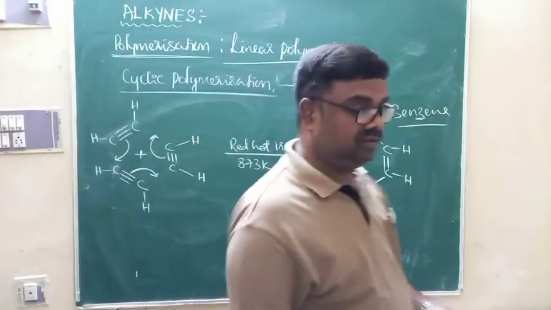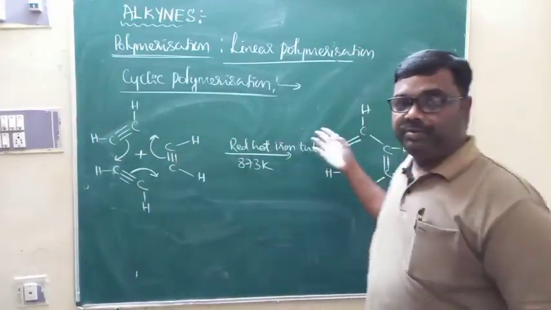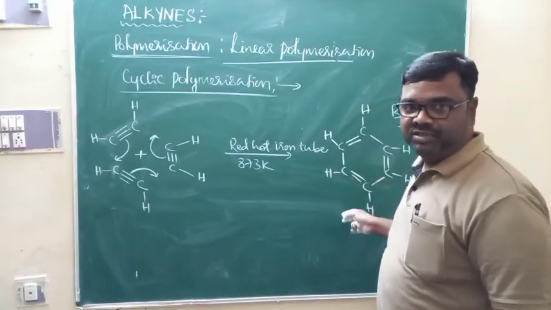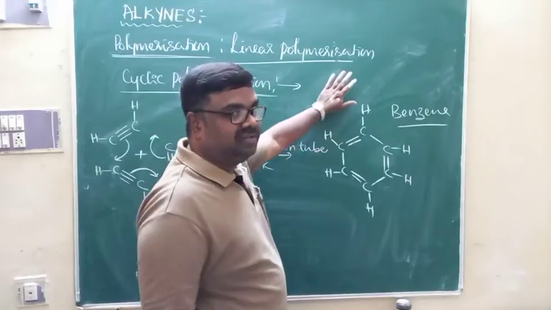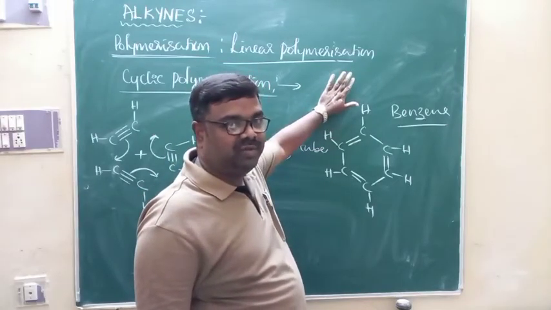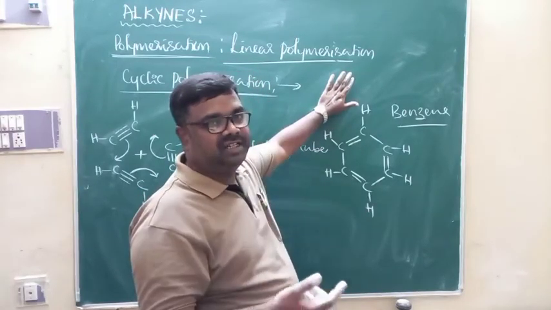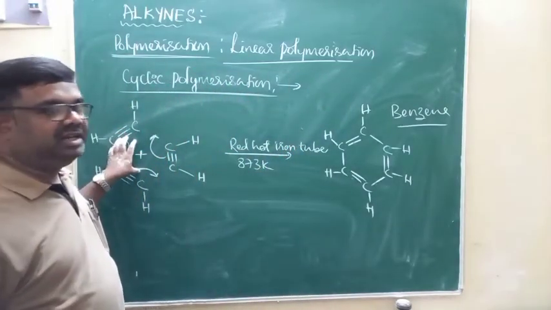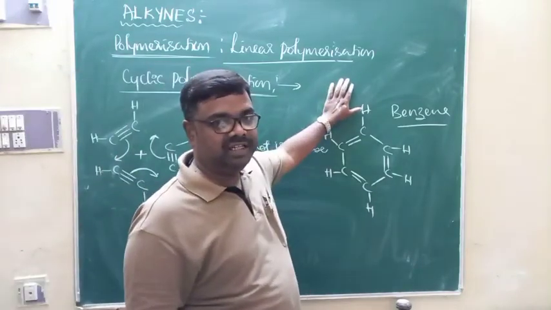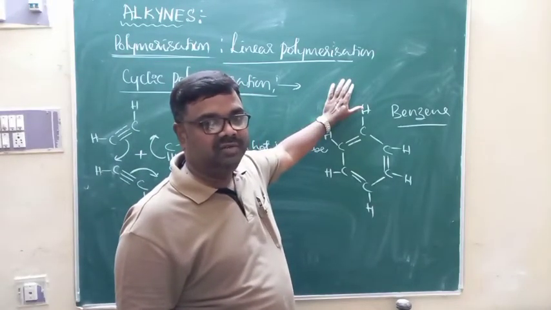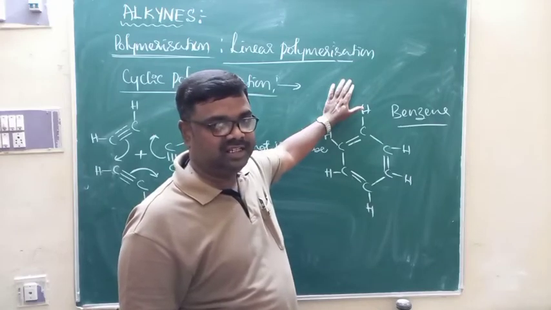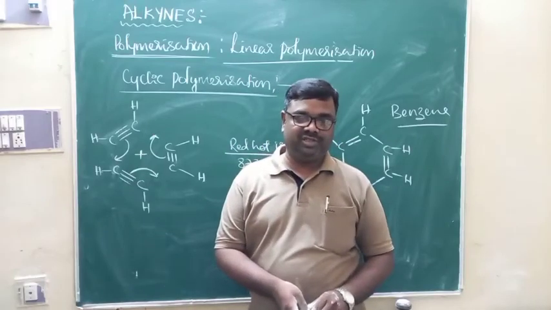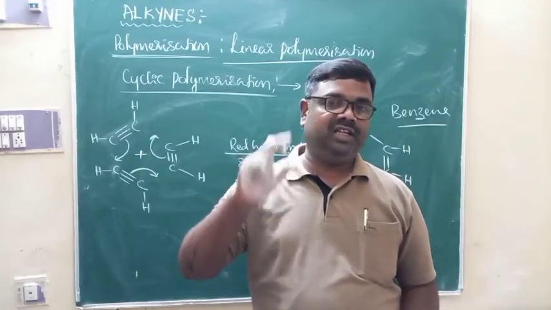So this is how acetylene can be used for the preparation of benzene. This benzene can be used as a starting material for the preparation of various aromatic compounds, which find many applications in the manufacture of drugs and all those things. That's why alkynes are starting materials for the preparation of benzene, which finds many applications in various fields. And of course, as far as acetylene is concerned, it is used in the production of oxyacetylene flame